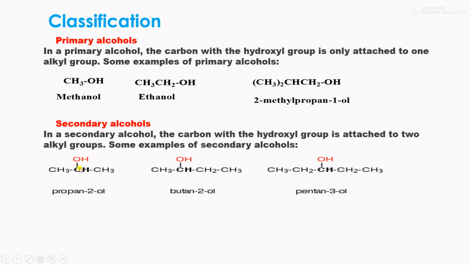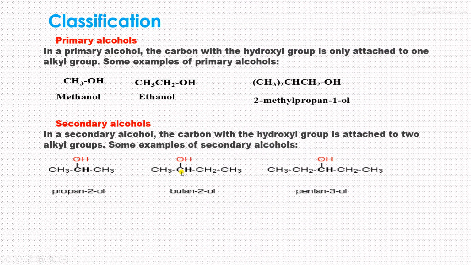This OH group is attached to this carbon, and this carbon is attached to CH3 and CH3. So a secondary alcohol is one in which the hydroxyl group is attached to a carbon which is attached to two other carbon atoms. Next, butan-2-ol. This is also an example of a secondary alcohol in which the OH group is attached to a secondary carbon.